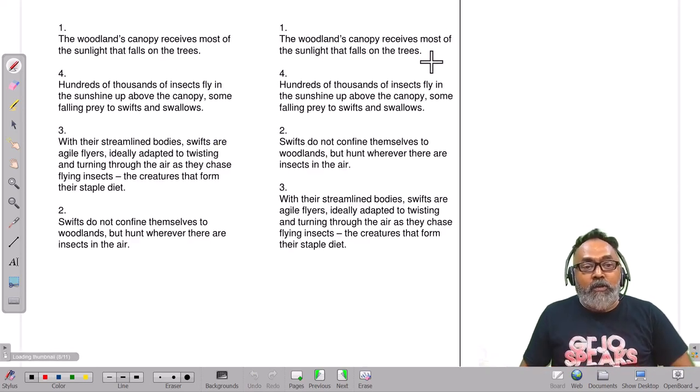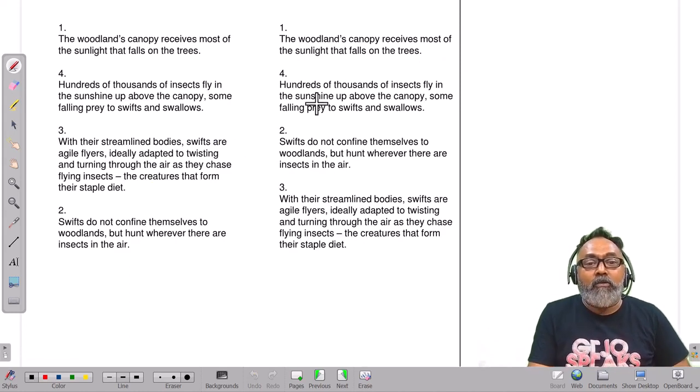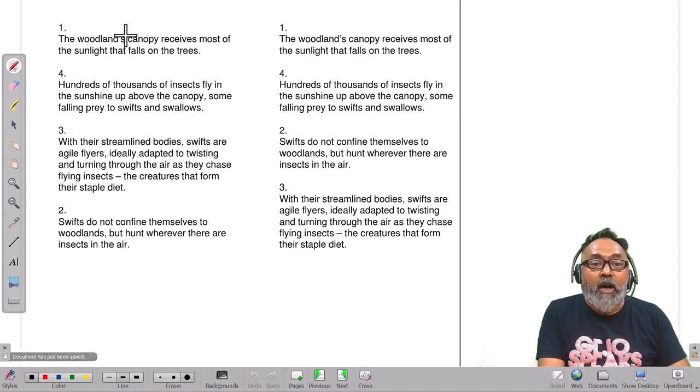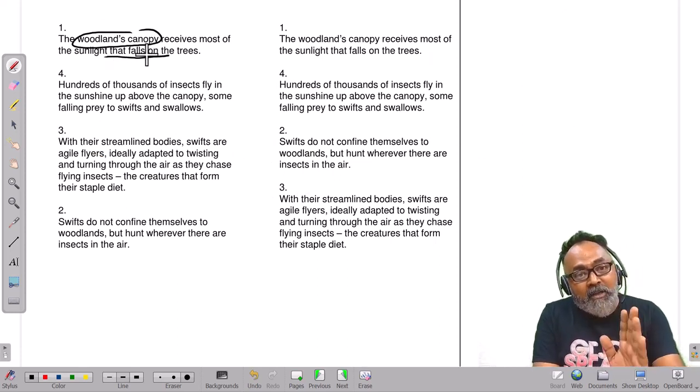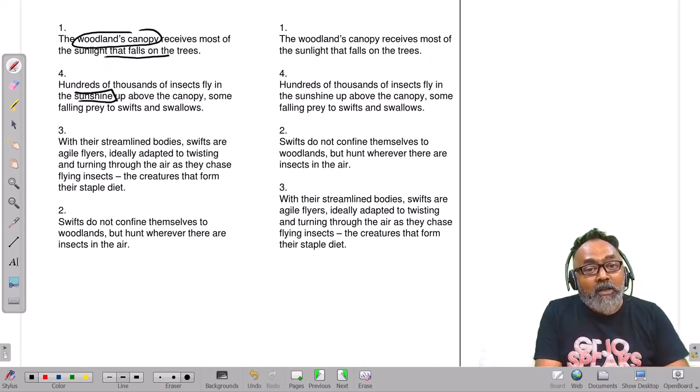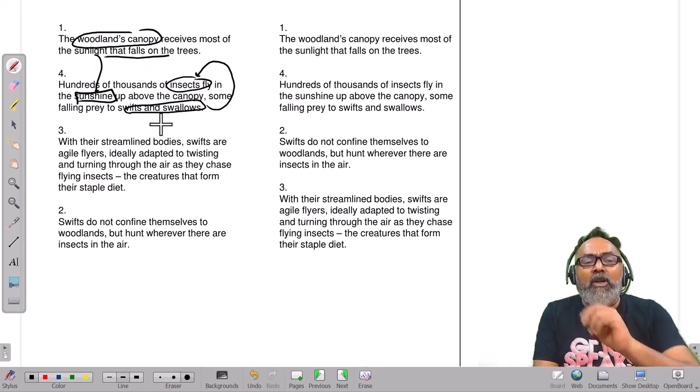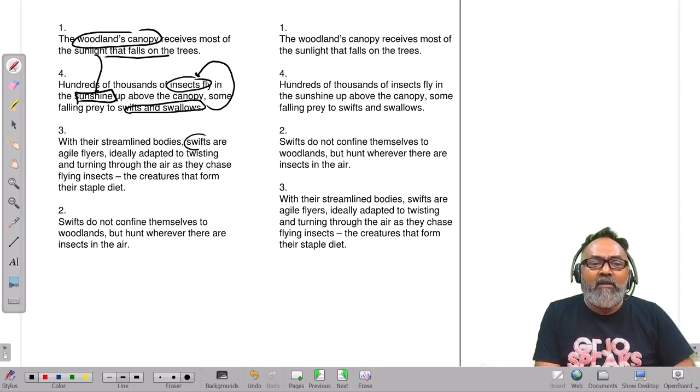But compare these two scenarios. You have 1, 4, 3, 2 and 1, 4, 2, 3. 1, 4, 3, 2 means we start with talking about the woodland canopy that receives most of the sunlight, that is, the woodland canopy exists. Above the sunshine, there are a lot of insects, and swifts and swallows go and take the insects. Let me talk about this fellow called the swift. This is what they are: amazing, agile flyers.